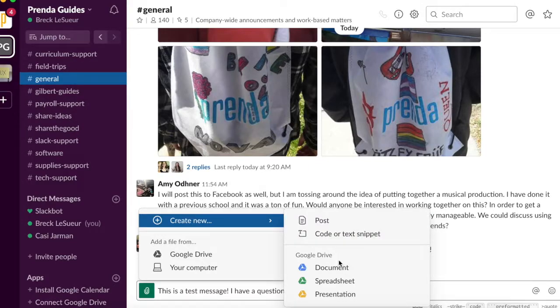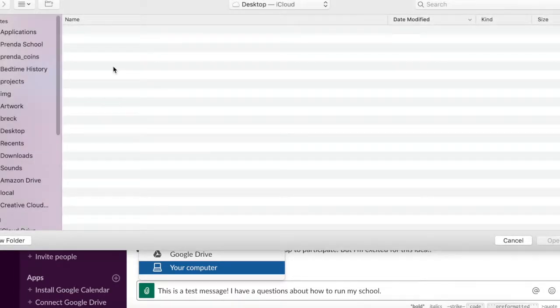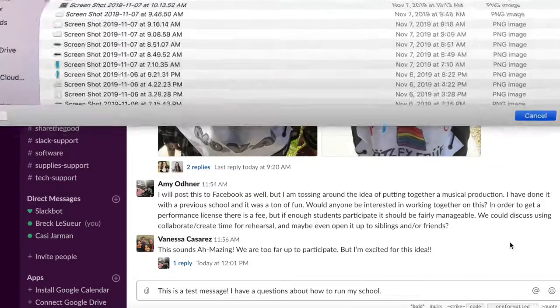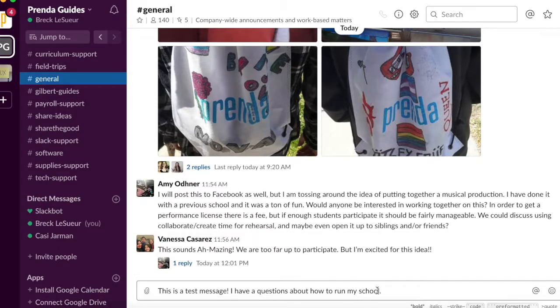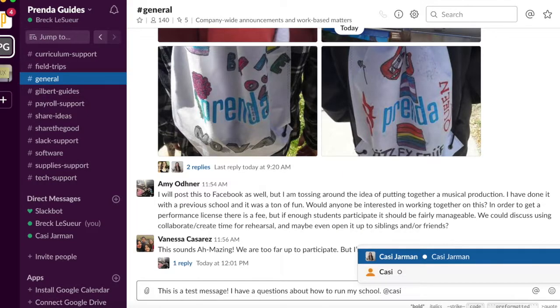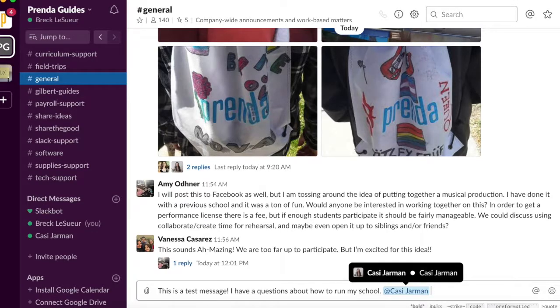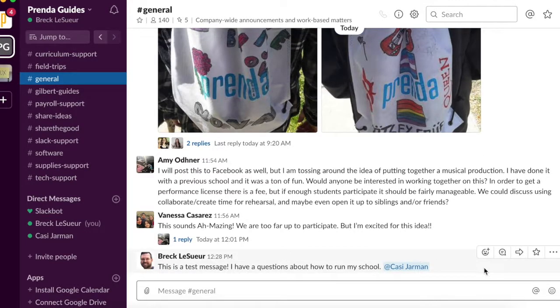So you could add a document. You could attach something from your computer if you wanted to add an image. You could do that. You can also reference someone directly. So if I wanted to mention Cassie in this post, I would type the @ symbol and her name, and then you hit enter and it gets posted.